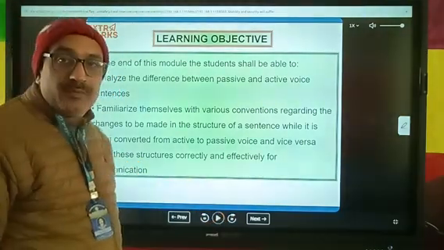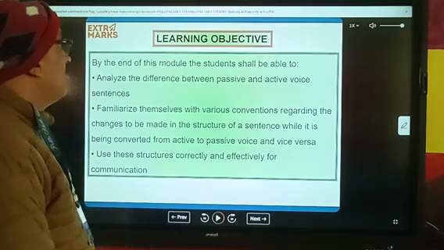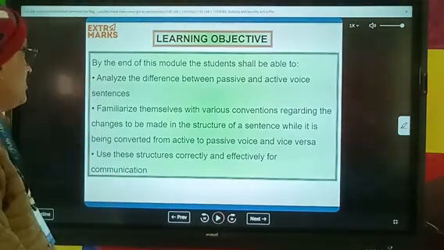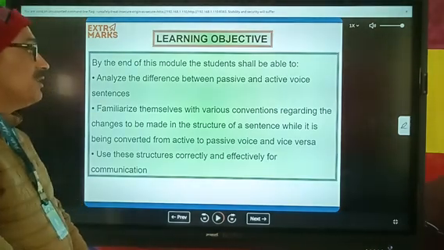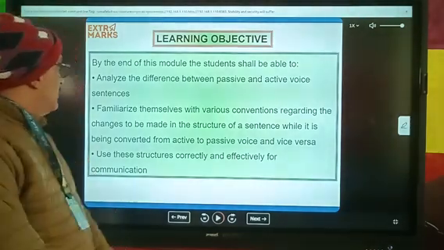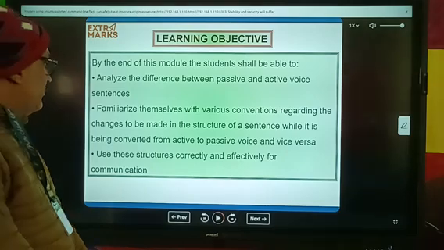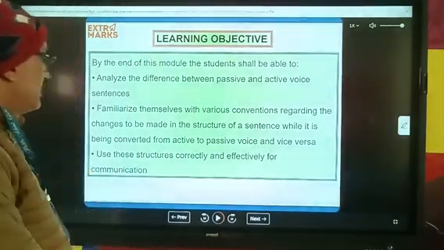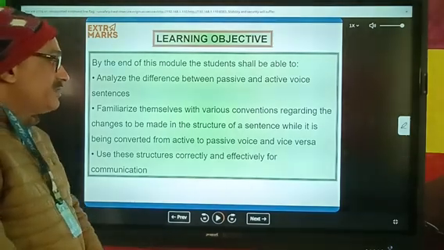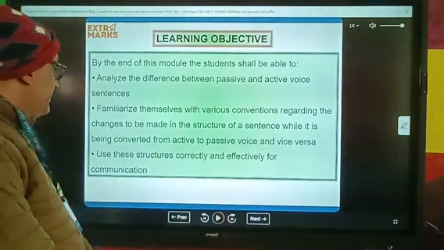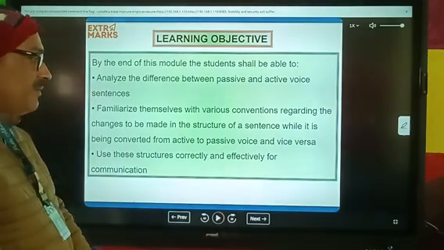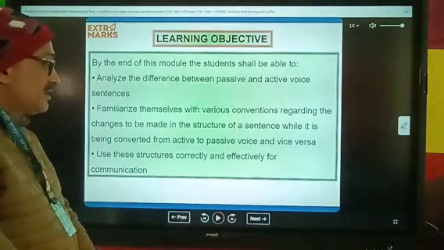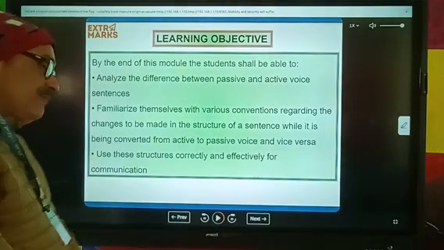Learning objective. What is the learning objective of voice? By the end of this module, the students shall be able to analyze the difference between passive and active voice sentences. Familiarize themselves with various conventions regarding the changes to be made in the structure of a sentence while it is being converted from active to passive voice, and vice versa. Use this structure correctly and effectively for communication.